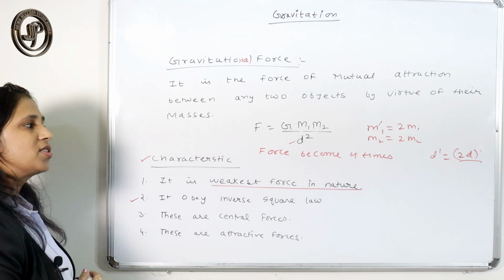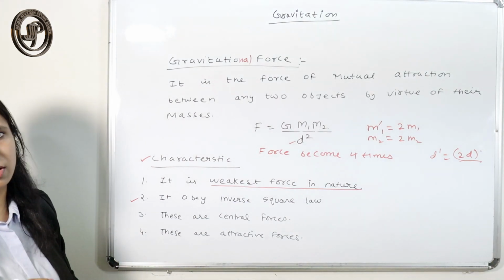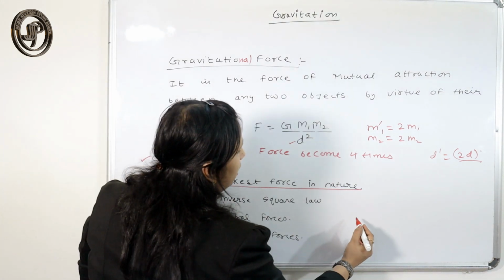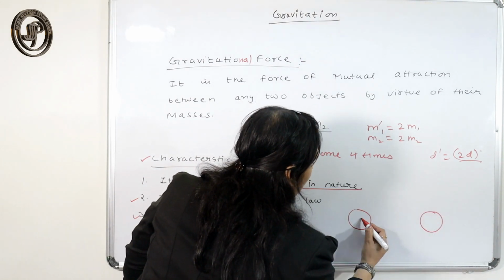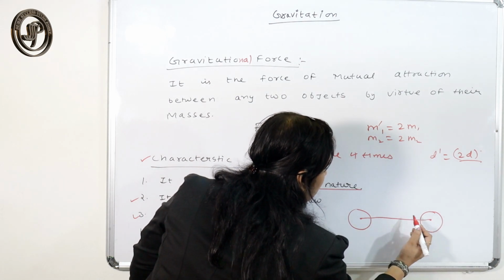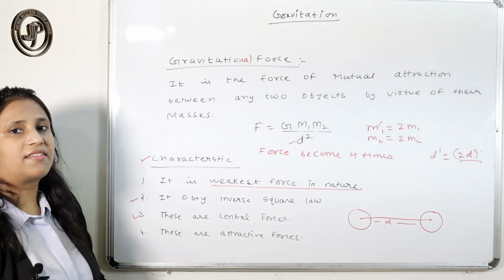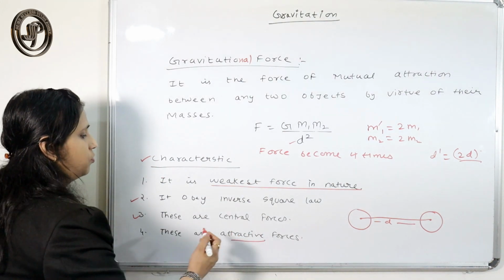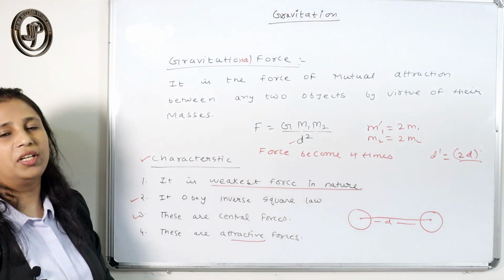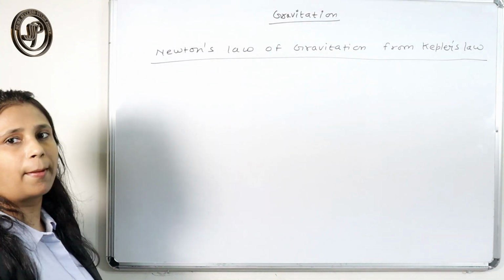It obeys the inverse square law because here the force is inversely proportional to the square of the distance between the two bodies. These are central forces, meaning they act along the line joining the centers of the two masses, and these are always attractive forces. They are never repulsive. The two bodies always attract each other. They never repel.